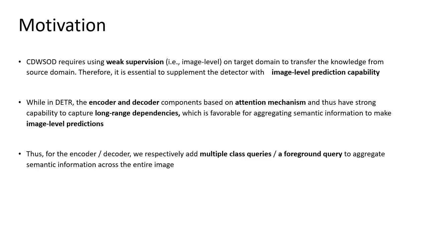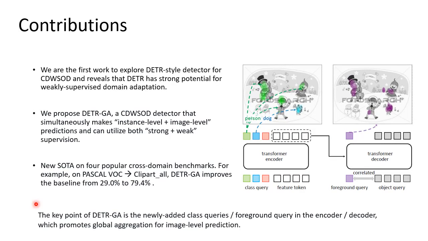Thus, for the encoder and decoder, we respectively add multiple class queries and a foreground query to aggregate the semantic information across the entire image. The key point of DETR-GA is the newly added class queries and foreground query in the encoder and decoder, which promise global aggregation for image-level predictions.